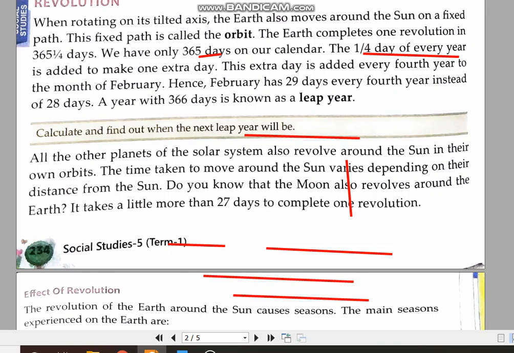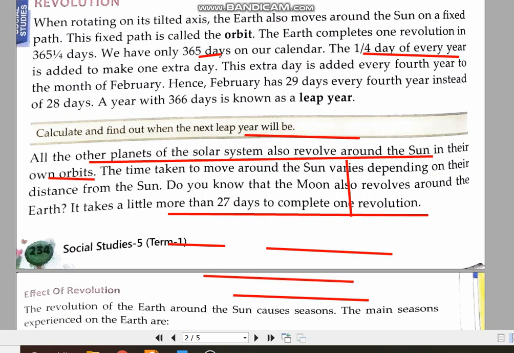Okay, now we all know that all other planets of the solar system, as I just told you, they all revolve around the sun and they are having their own orbits. That is why there is no collision between two planets which revolve around the sun. Like the moon takes 27 days to complete one revolution around the earth. So all the planets are having their own time which they take to complete one revolution around the sun.